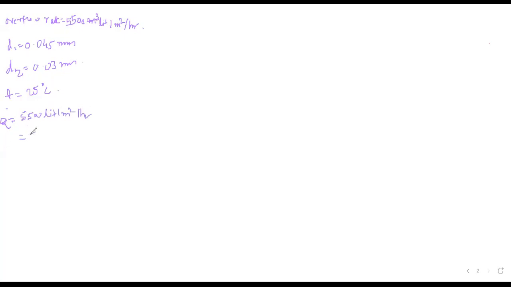So that way we can write 5500 into 10 raised to minus 3 upon 3600 in meter cube per meter square per hour. Okay, so Vs is equal to Q by A is equal to